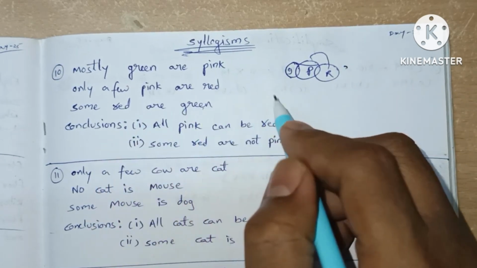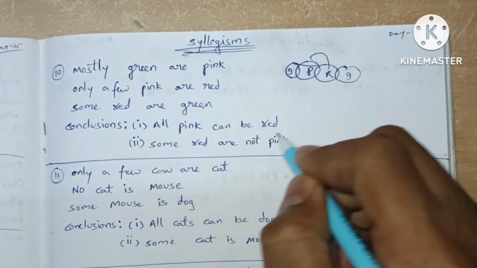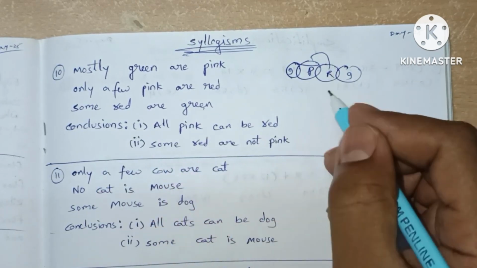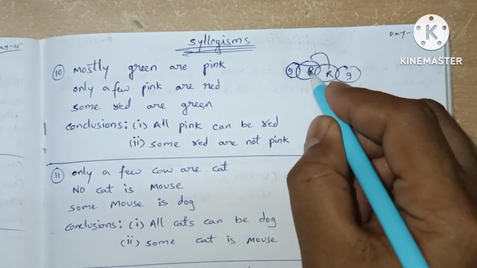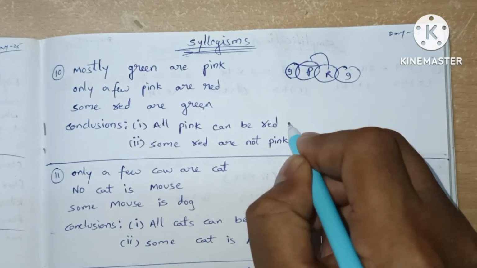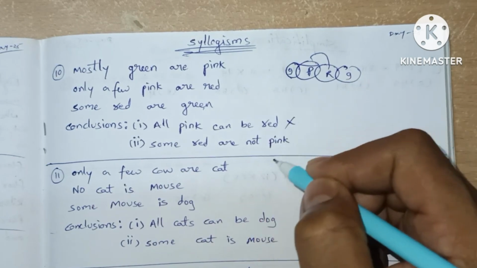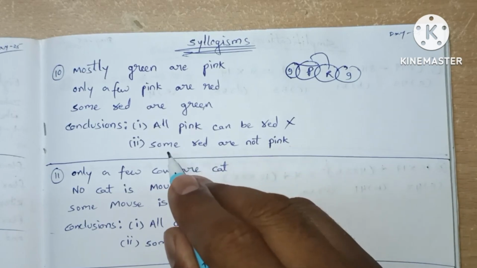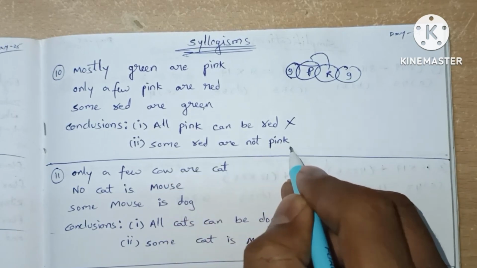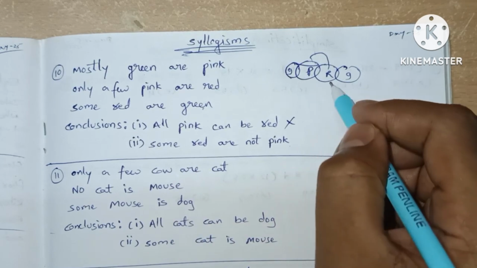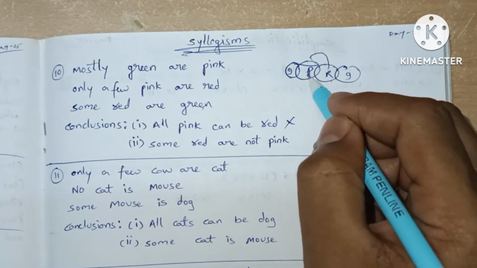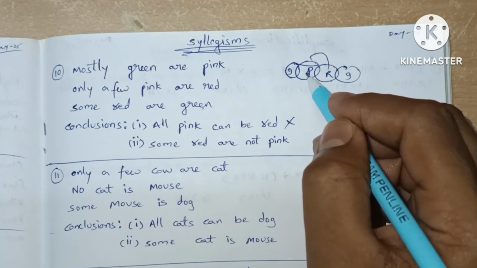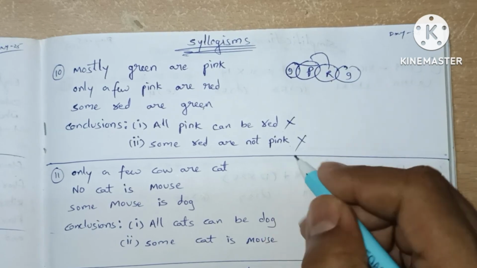Here it is green and it is green. Let's write another thing. Green. Okay, conclusions. All pink can be red: it is not possible, so this case fails. Some red are not pink: we'll check if all red can be pink. It is possible, so this case fails.